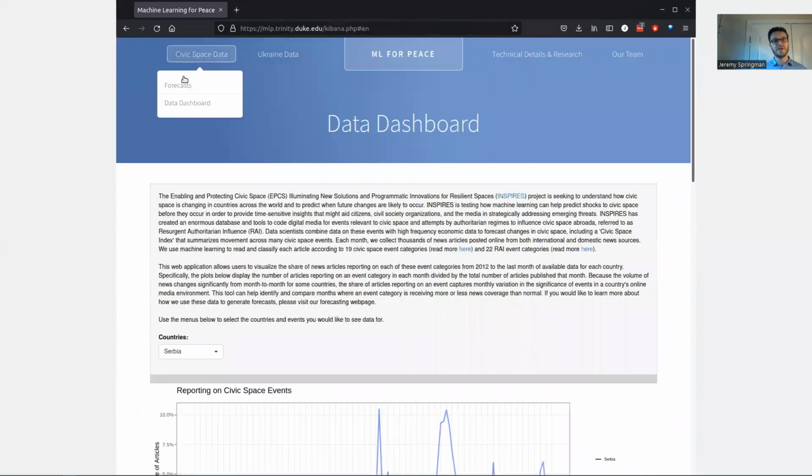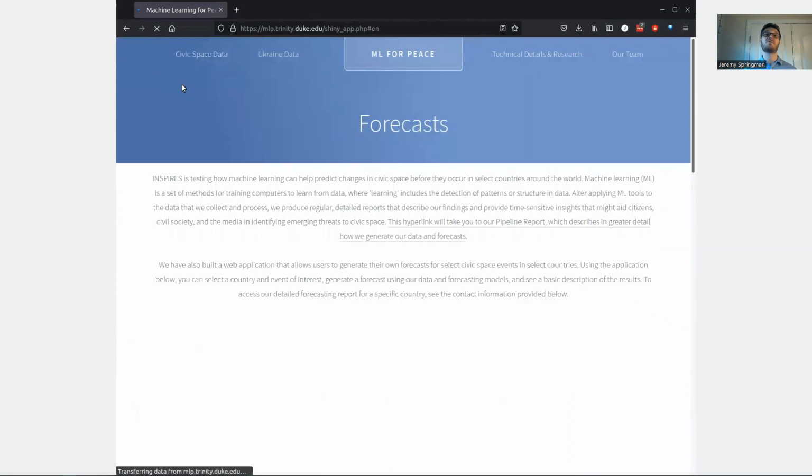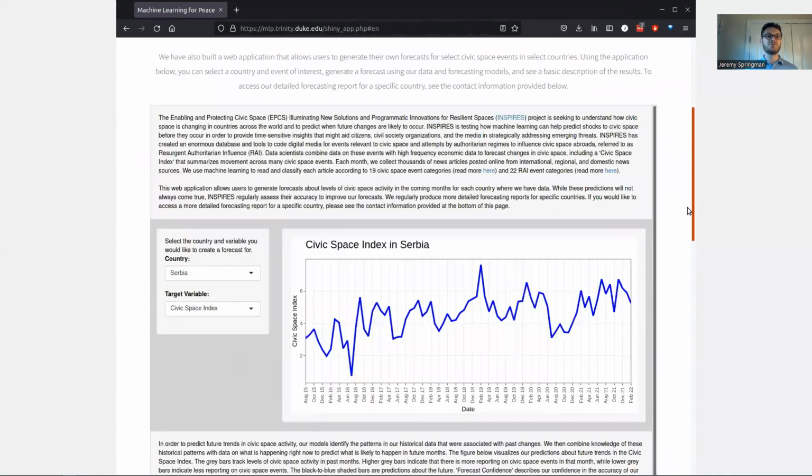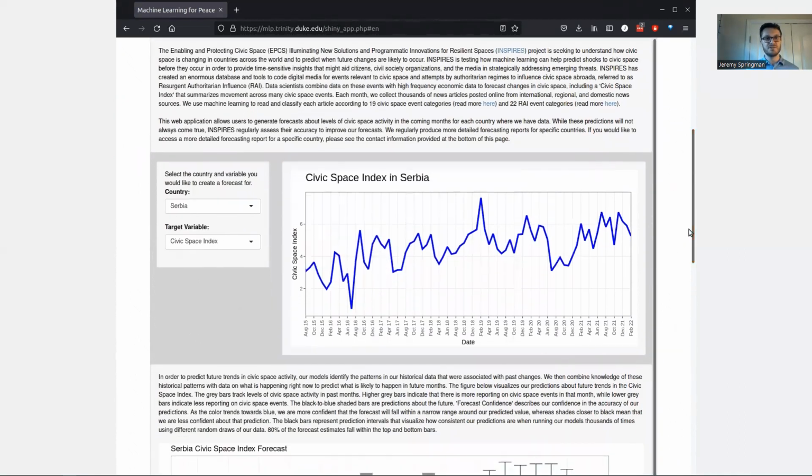If you navigate to our forecast page, you can view our forecast for a variety of events. In order to predict future trends in civic space, DevLab's models identify the patterns in our historical data that were associated with past changes. We then combine knowledge of these historical patterns with data on what is happening right now to predict what is likely in the future months.